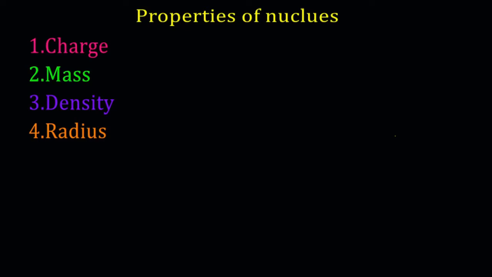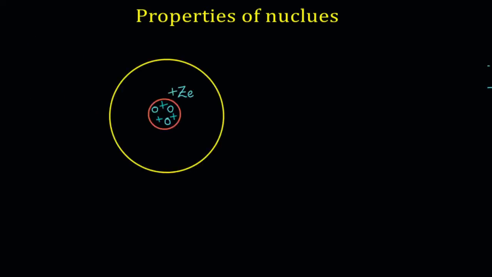Coming to the charge of the nucleus, it is obvious that the nucleus is made up of protons and neutrons, out of which protons are electrically charged and neutrons are electrically neutral. Therefore, the charge of the nucleus is obviously because of the protons. So, the charge of the nucleus is basically due to the protons which are present inside the nucleus.